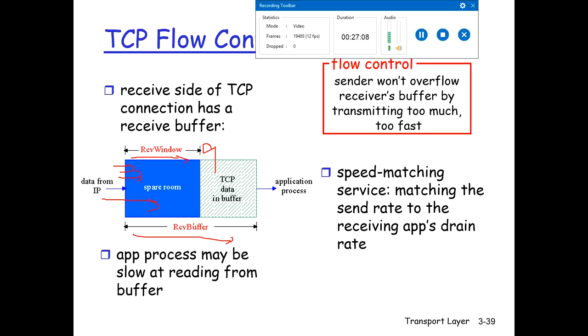For example, the receiver buffer may handle only 30 segments in a while. So flow control means the sender should not send too many segments, or send at such a speed that the receiver cannot handle them. There should be a speed matching between the sender and the receiver. Matching the sending rate to the receiving application's drain rate is called flow control.